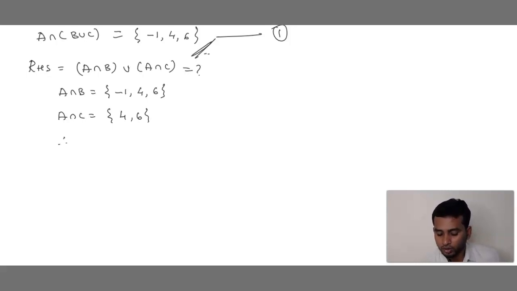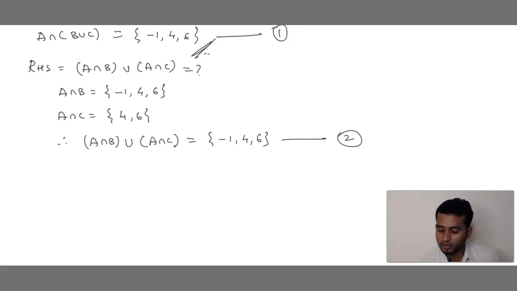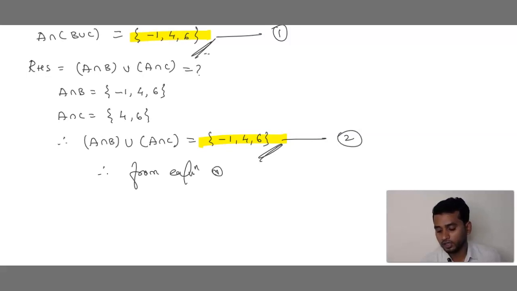Now what should we do? Therefore, the A intersection B answer we have to union with A intersection C. That is, we have to combine. What is the least element? -1, then 4, then 6. Let me call this equation 2. Now can you see? -1, 4, 6; -1, 4, 6. So we can say that, therefore, from equation 1 and 2, LHS is equal to RHS.